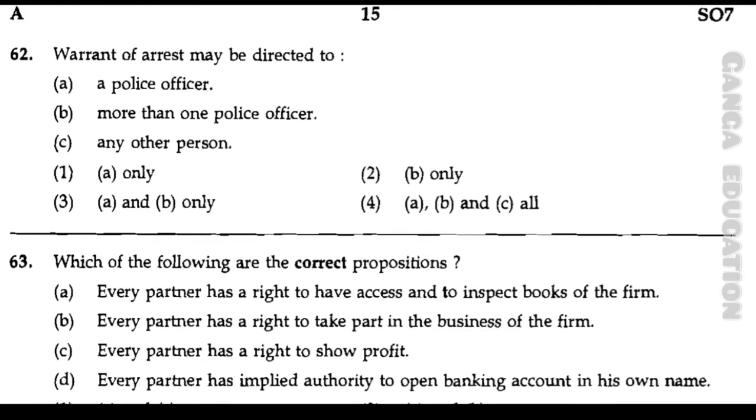Now question number 62. Warrant of arrest may be directed to A. A police officer. B. More than one police officers. C. Any other person. Option number 1, A only. Option number 2, B only. Option number 3, A and B only. Option number 4, A, B and C all. And the correct answer is option number 4, A, B and C all.